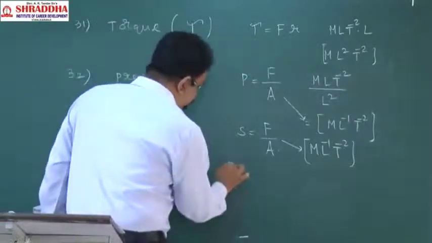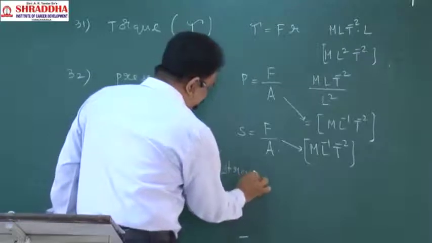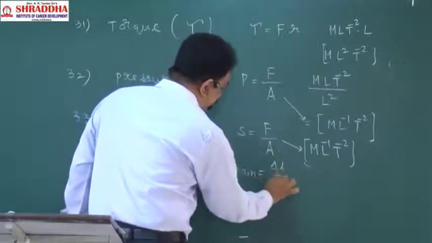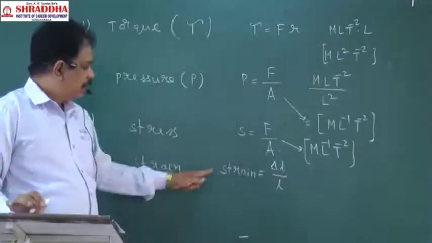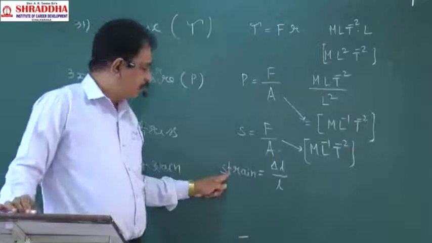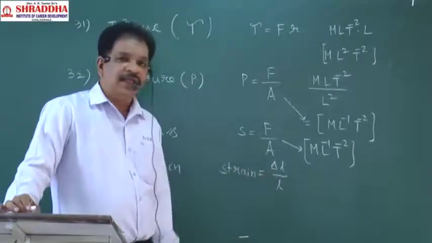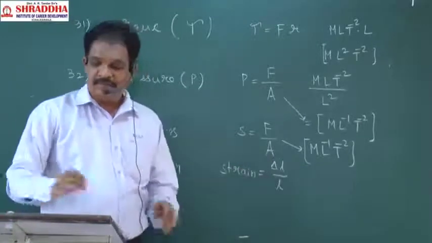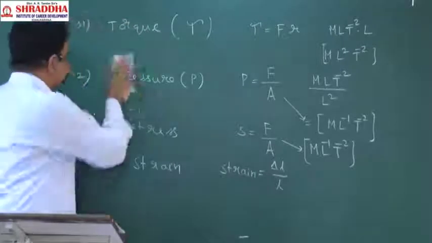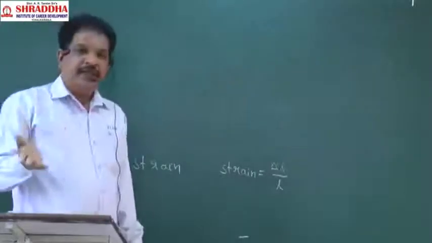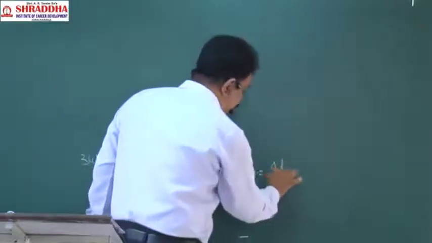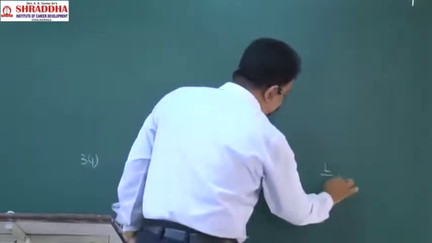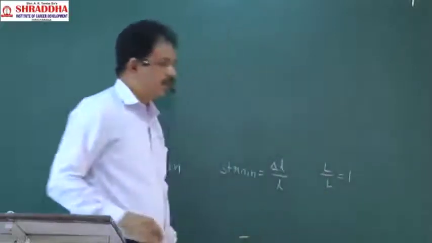Strain does not have any symbol. Strain is equal to delta L by L. Strain dimensional formula will be change in length by length. Change in the length and length have the same dimensions, so L by L is 1.